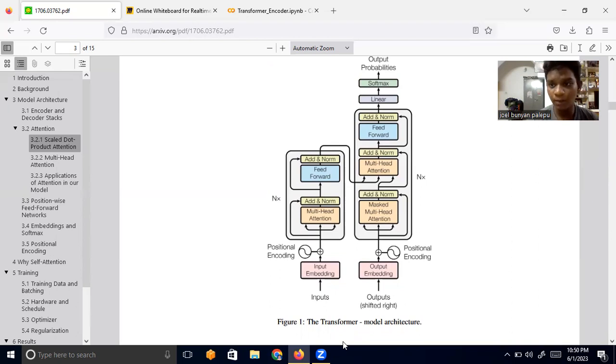So we are going to have input embeddings. For each word, we are going to have separate embeddings, so we'll get a matrix, right? And then we are going to do an operation called multi-head attention, which is actually the main part in the attention mechanism. I'll tell you about that.